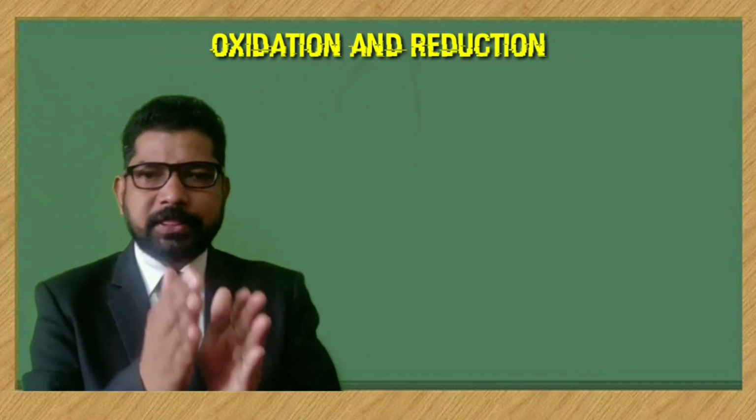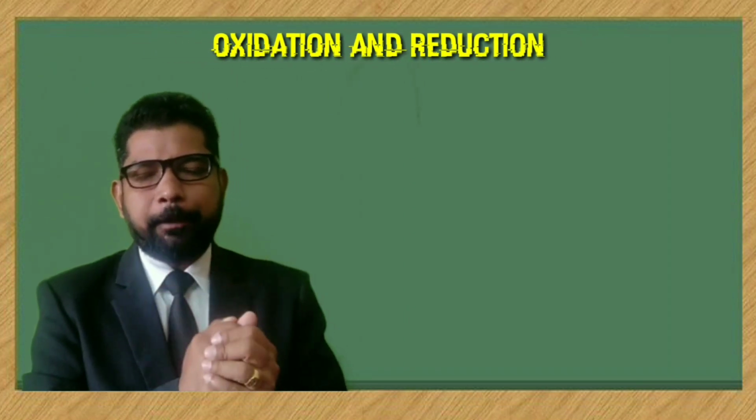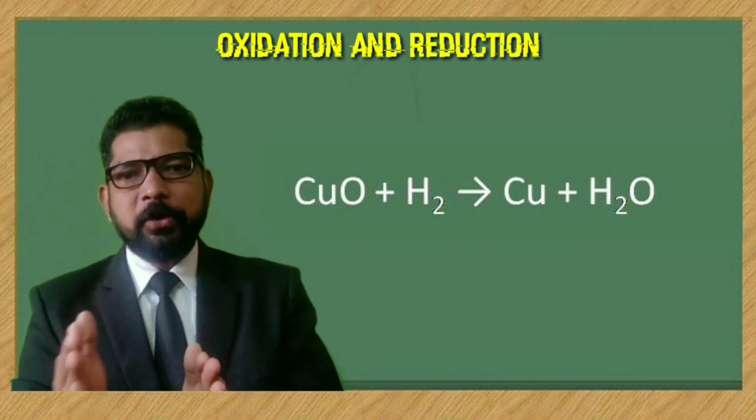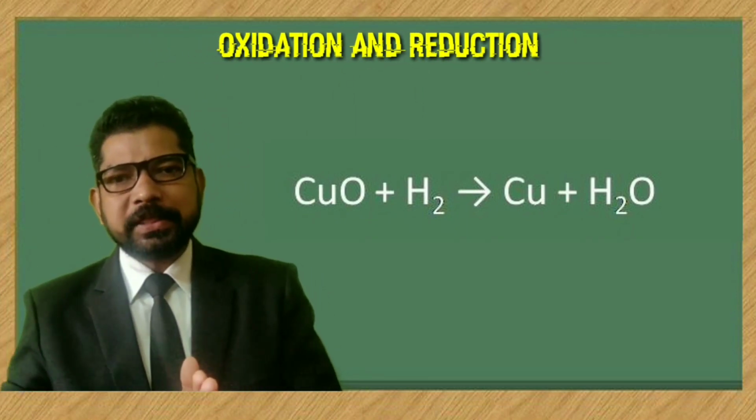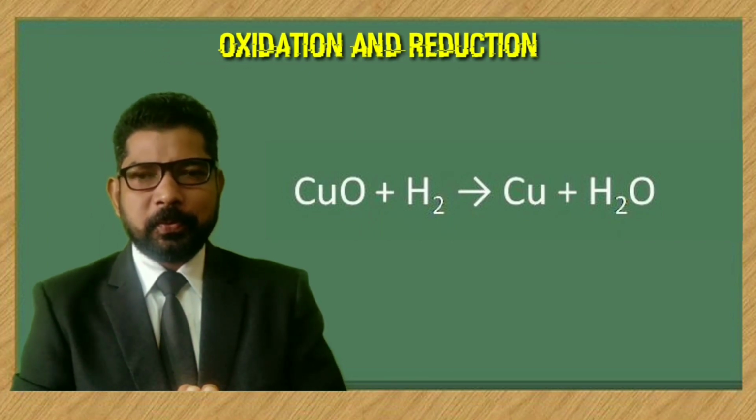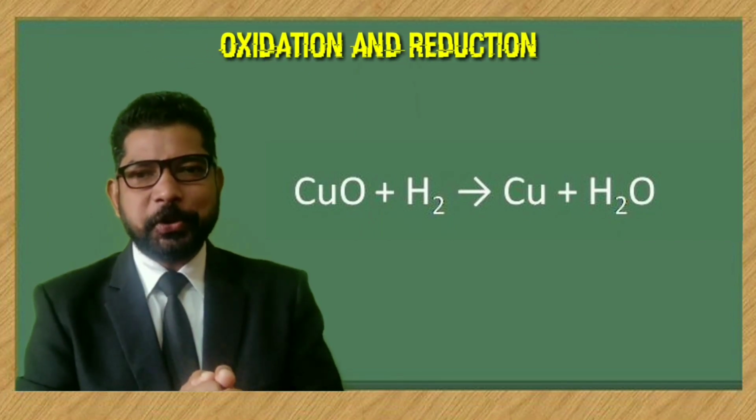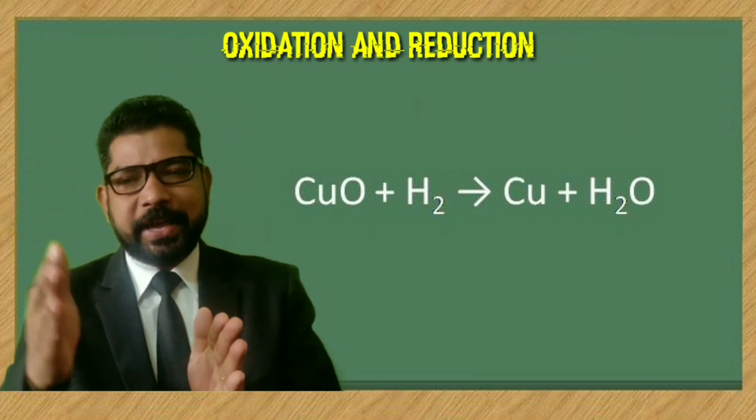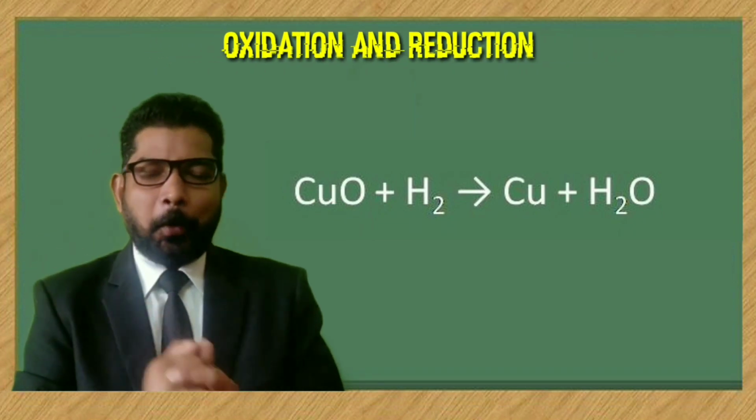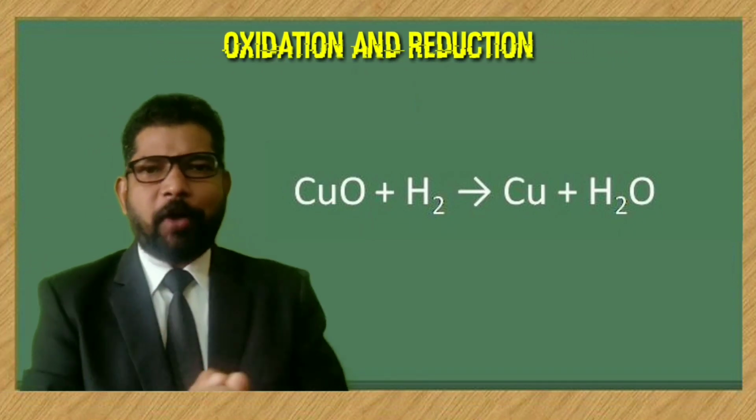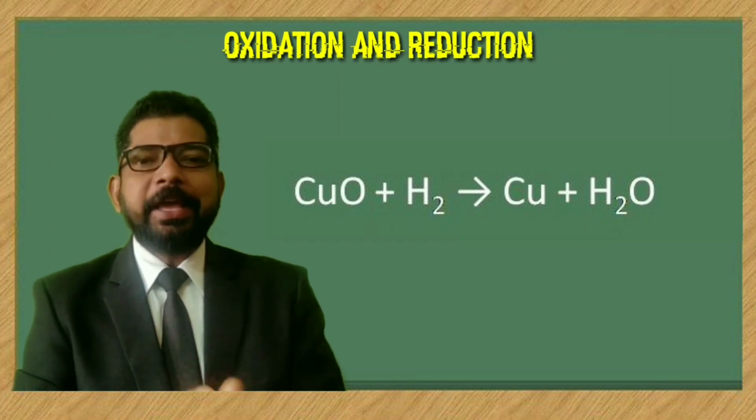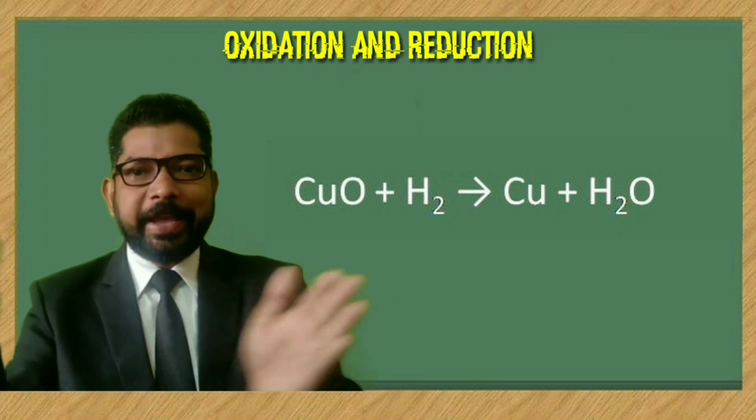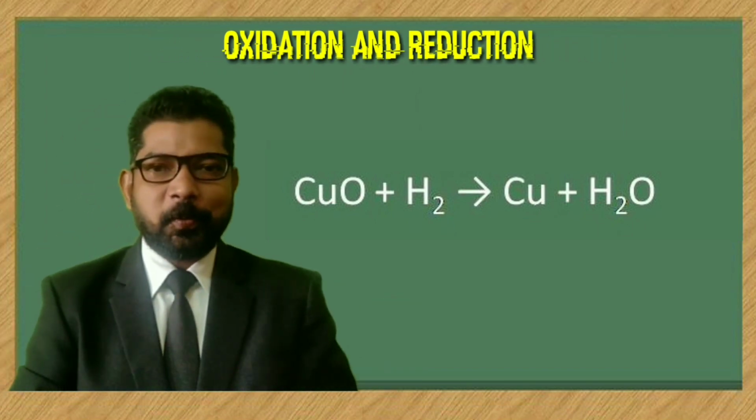So let us represent this reaction with the help of an equation like this. CuO plus H2 gives Cu plus H2O. Observe this equation too. Here we can see that copper oxide loses oxygen and becomes copper. So see what happened to hydrogen. Hydrogen gained oxygen and it became H2O.